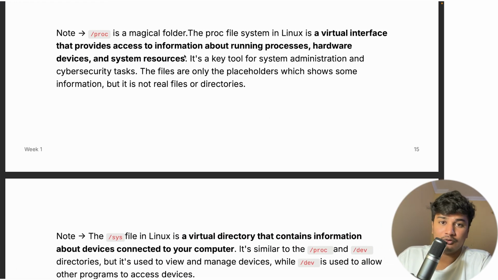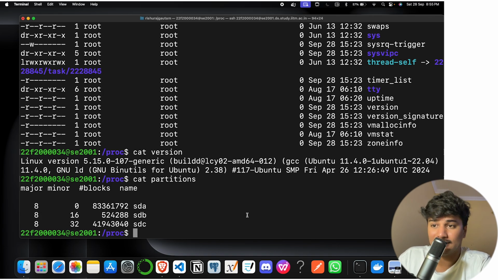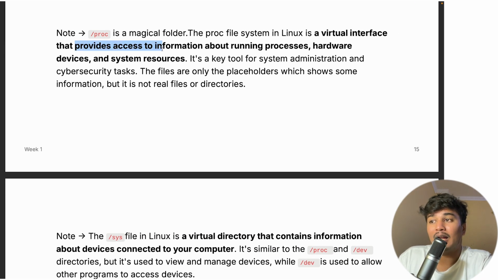So what I want to say is basically that /proc is a magical folder. Okay, the proc file system in Linux is a virtual interface. This is basically an interface that provides access to information about running processes.